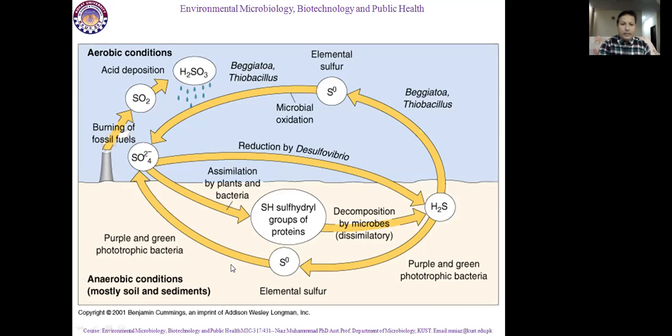So this elemental sulfur is again converted into SO4 by means of purple and green phototrophic bacteria. This takes place under anaerobic conditions, mostly in soil and sediment. And this process is on the surface of the earth, as we can see here.